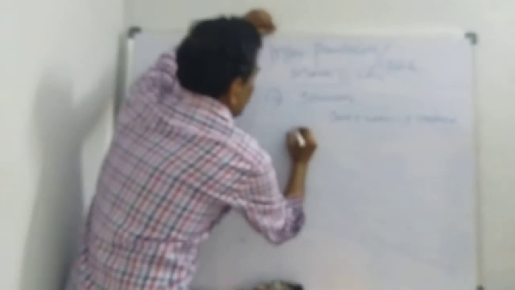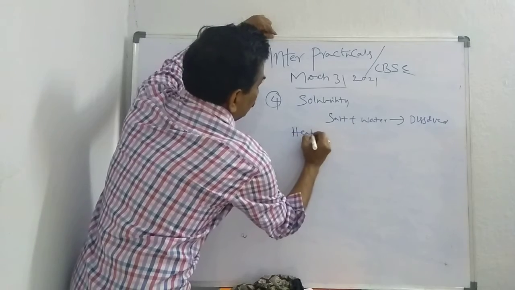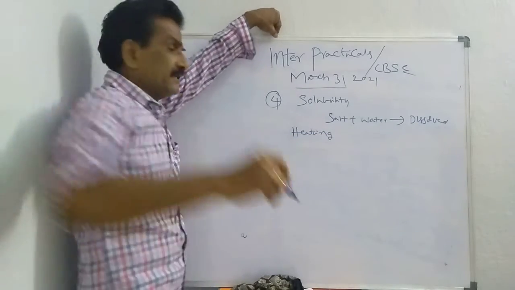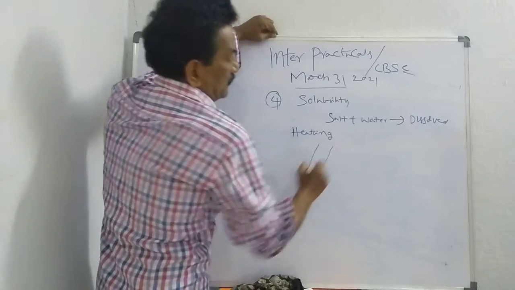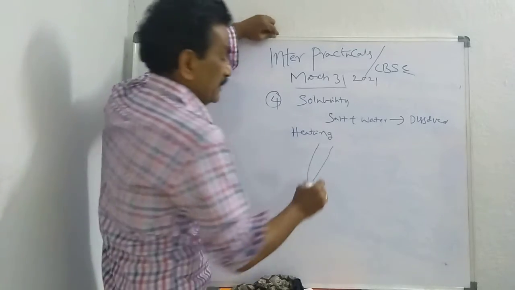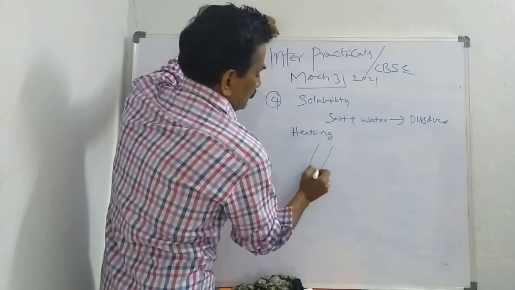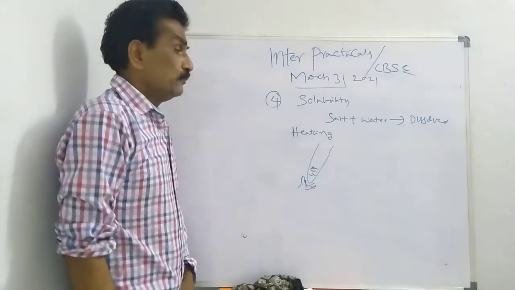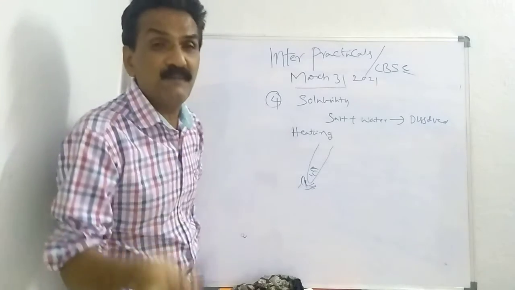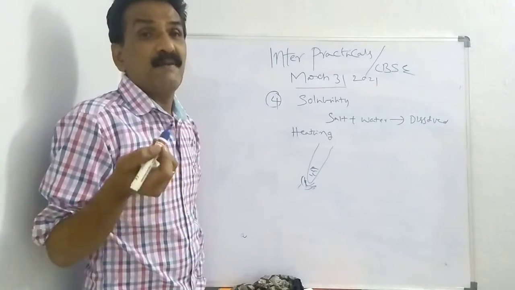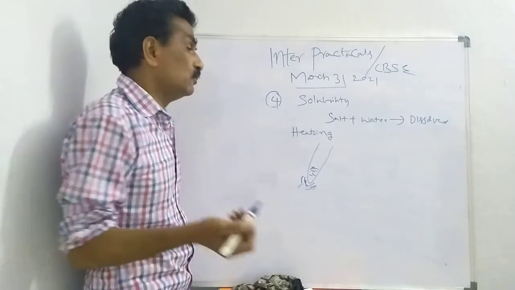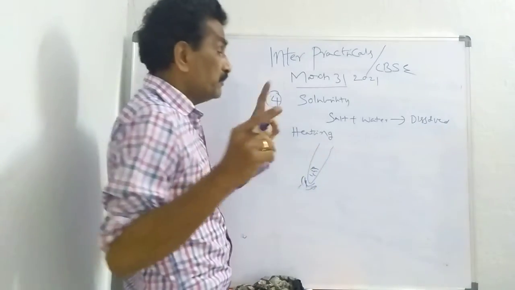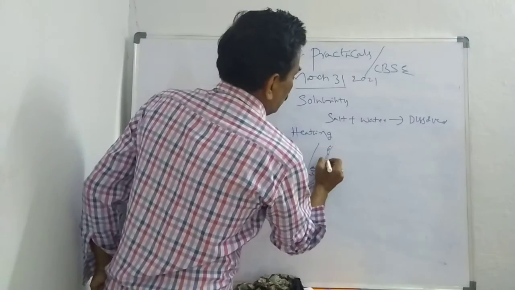Next one is heating. You take a dry test tube, add salt and heat it. If you have an ammonia smell, a pungent smell while heating, no doubt, and besides that, sublimation may happen.